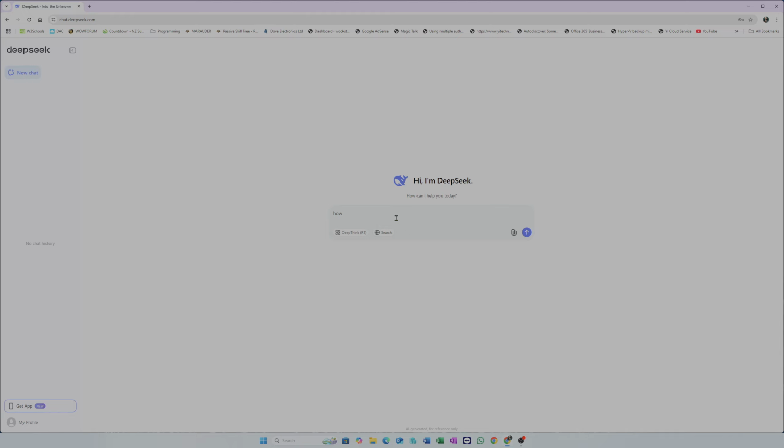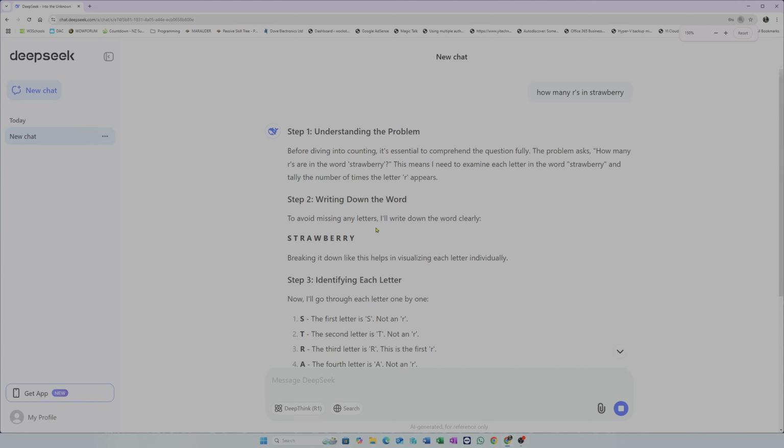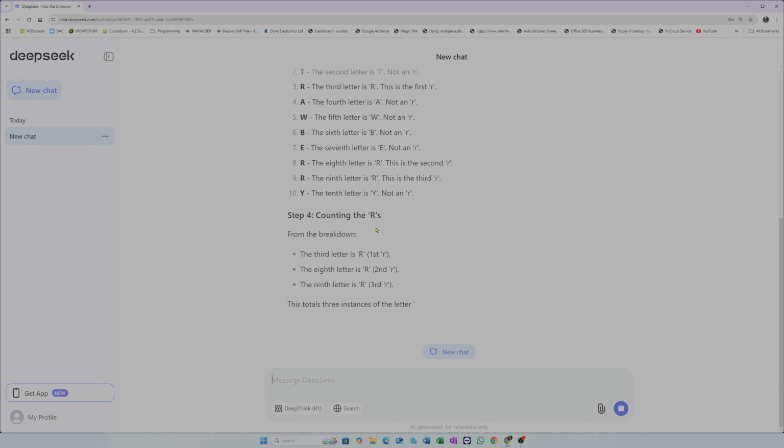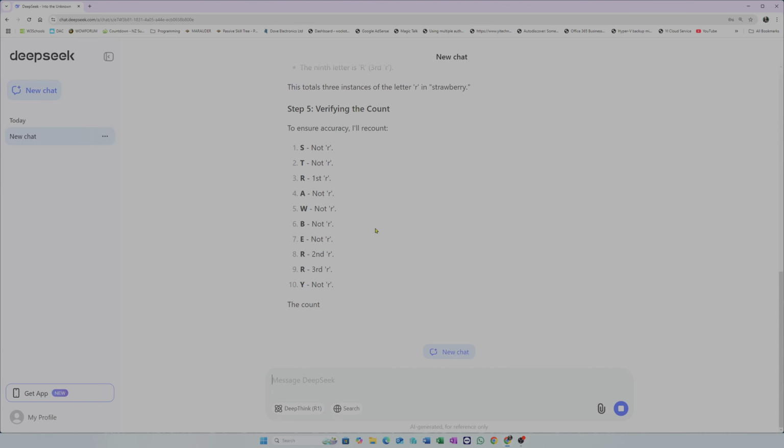A common thing that cheap AI models fail at is how many R's in strawberry. So let's see what it does. Takes a bit of time. Oh my goodness, it's actually breaking things down and showing you how it works. That's interesting. Let me just make this a bit bigger and easier to see. Oh, so it actually goes through how it gets to everything.